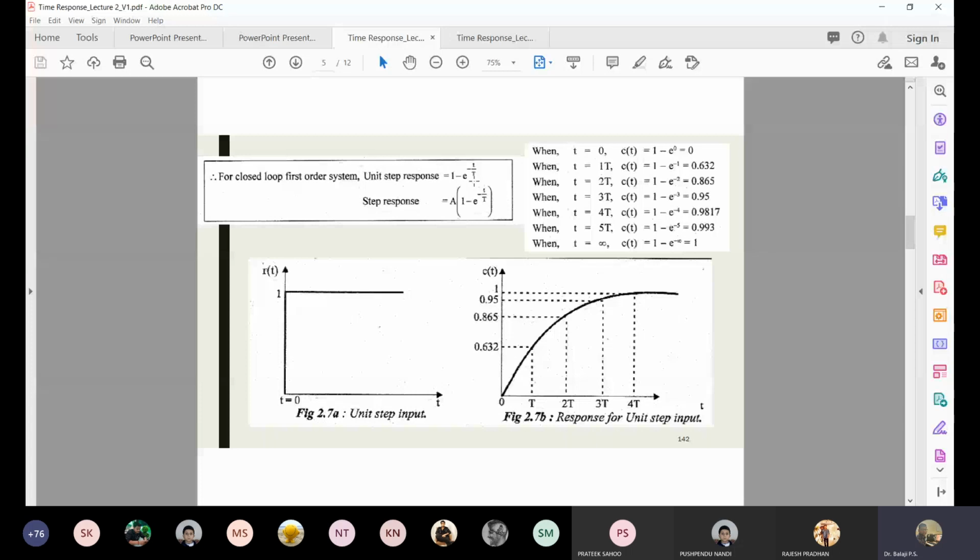See, now a system at 40 gives the output of 1. Now, if you want 1 at 2T only, you should design your system accordingly. So you know how fast your system is responding. If that speed is not good for you, you have to go back to the first order system, change some parameter, come and plot its output. If that much speed is enough for you, then happy. If not, again you have to go back to the first order system, make some changes in the parameter, come back and see its output graph.